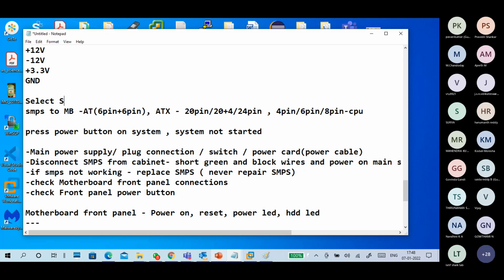Select SMPS with the proper power rating. Rating means exactly wattage. Okay.